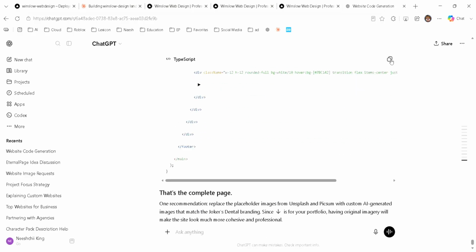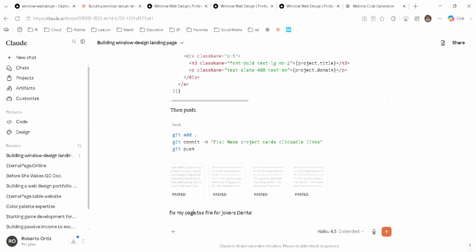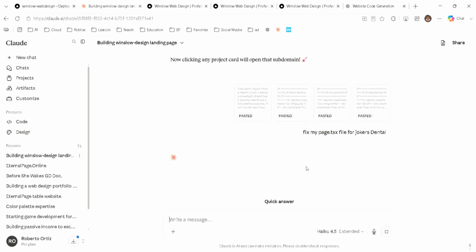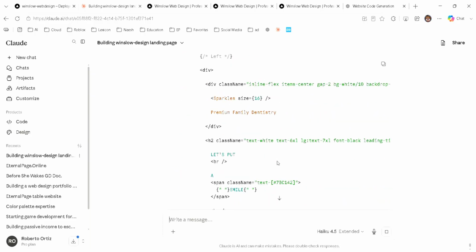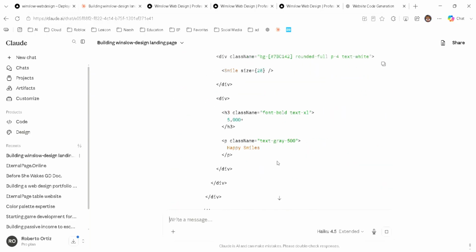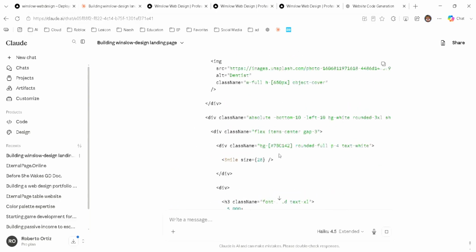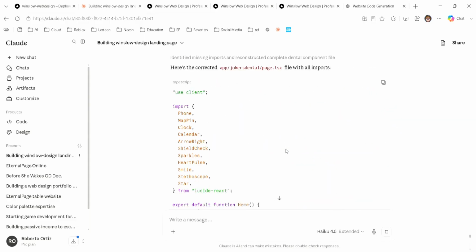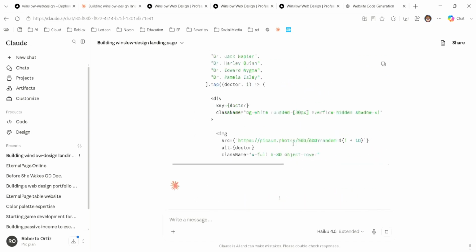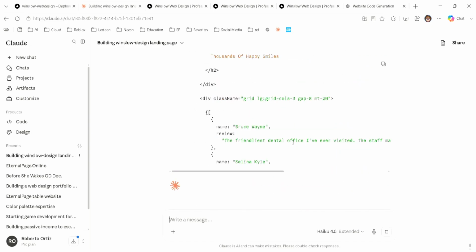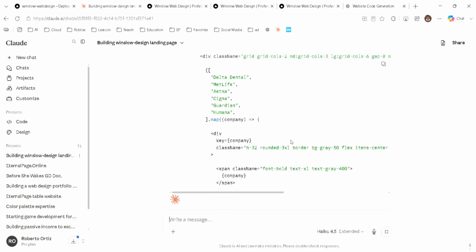Now, I know this is not the way you would build a website. You would make it in folders, and you would probably split this code up into pieces. But really what I'm about is how fast can I put this up? How fast can this be done? Just to show you how fast it is to make a website. That's really what this comes down to, is how quickly you can have something up. And then once I put things up, then I start breaking it down into folders.